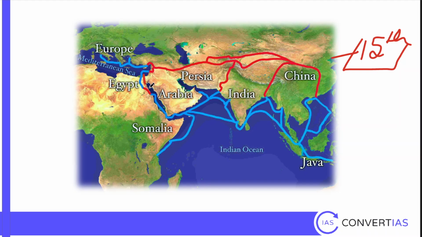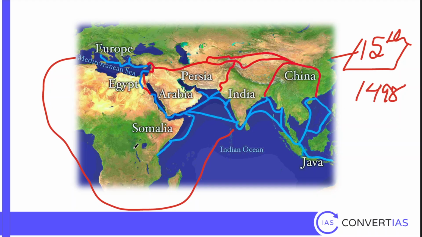Suez Canal was not constructed then. This is the Suez Canal. Second is through the Cape of Good Hope. That was also not discovered. That was discovered by Vasco da Gama in 1498. Before that, it was not discovered.